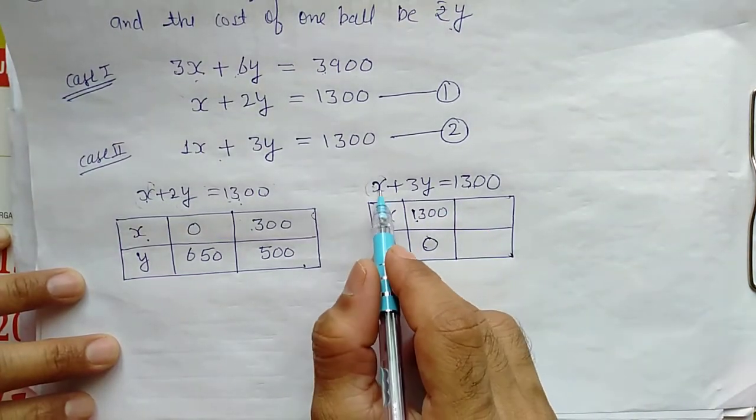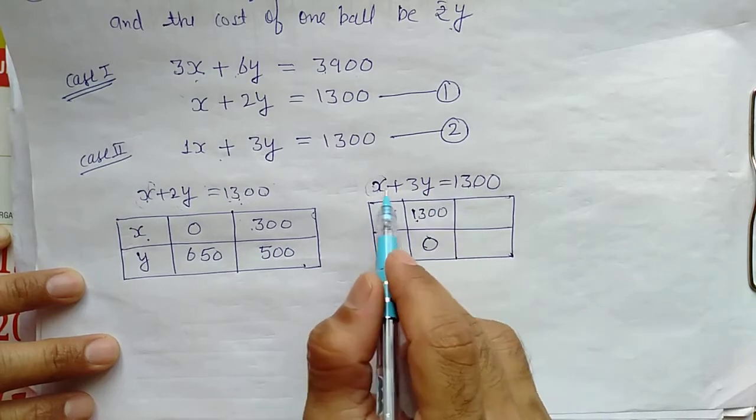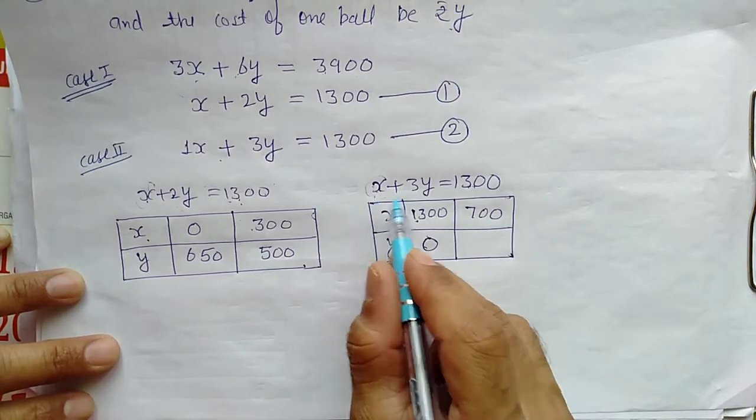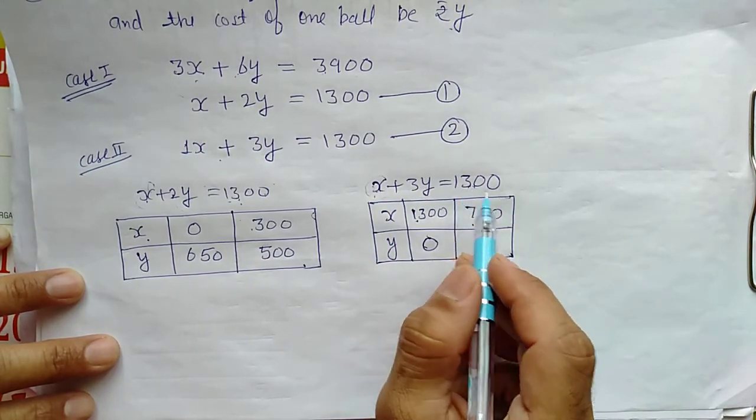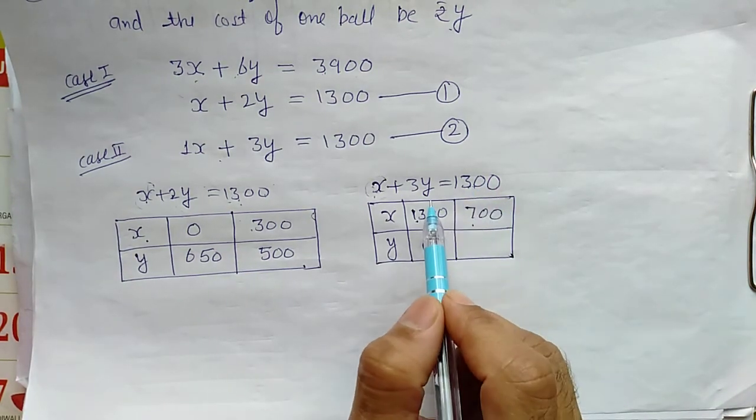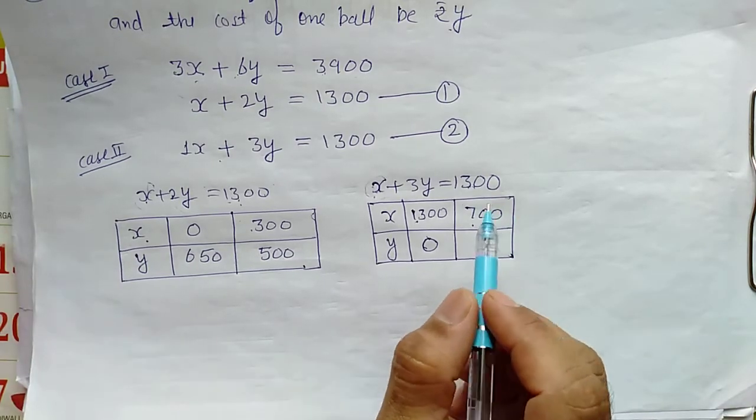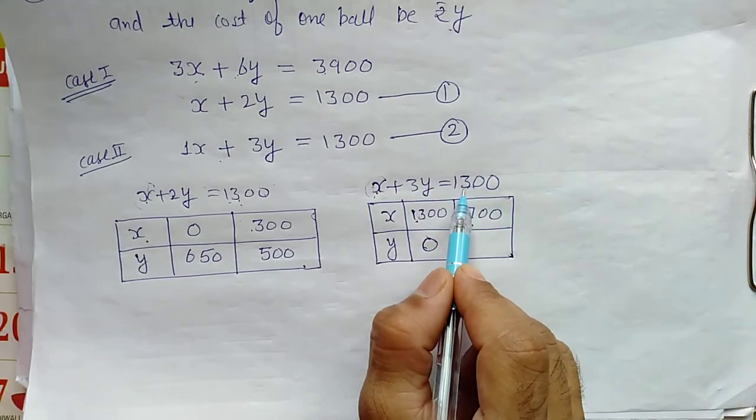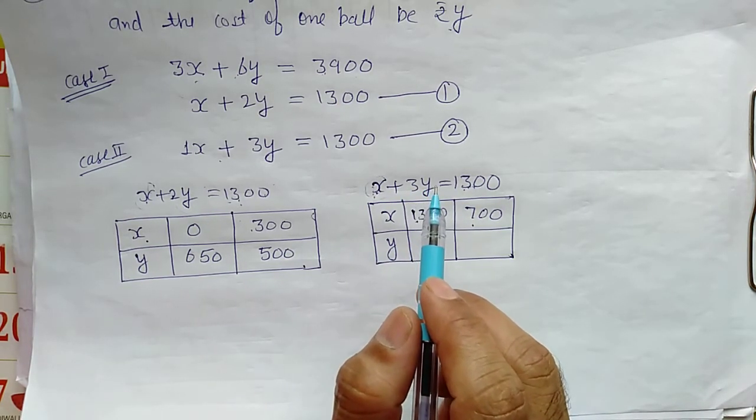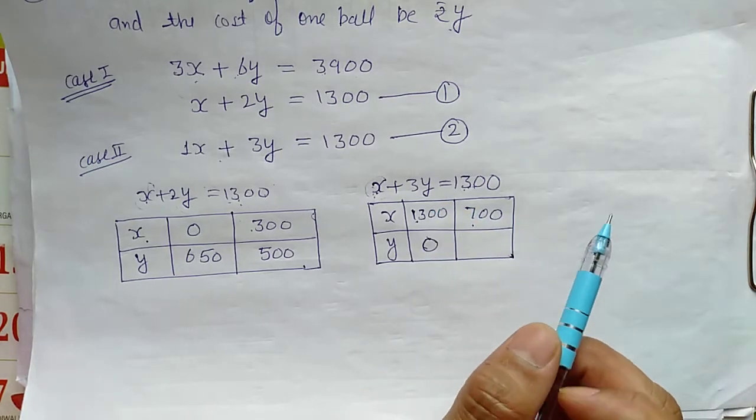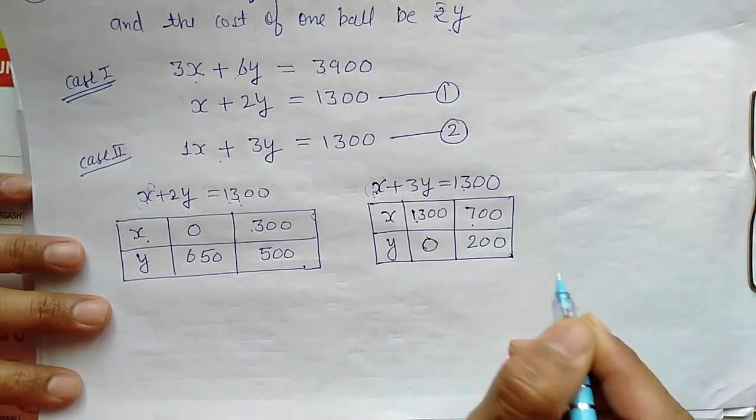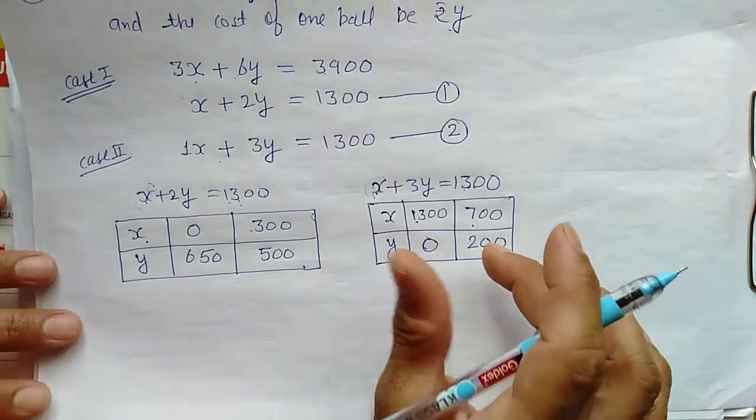And similarly x equal to 700. So 1300 minus 700 is equal to 600, and 600 divided by 3 is equal to 200. So 200 will come here, right? This was question number 2.